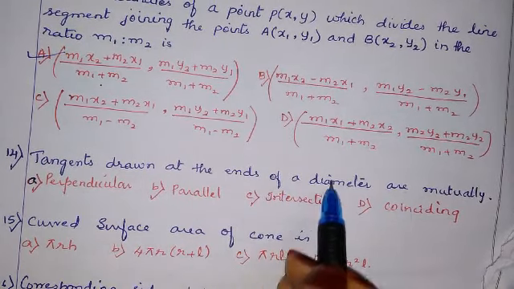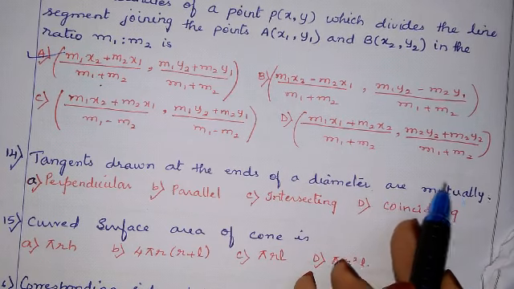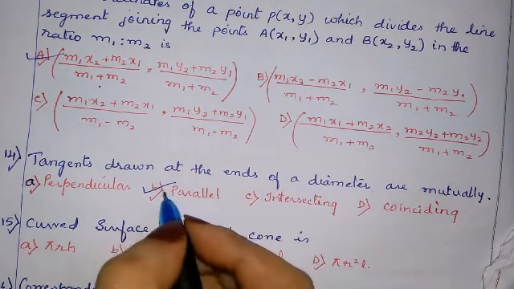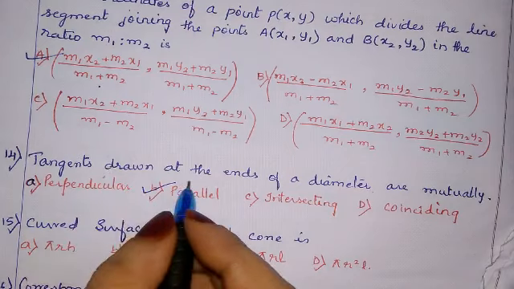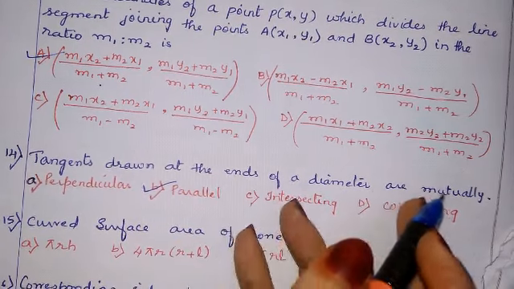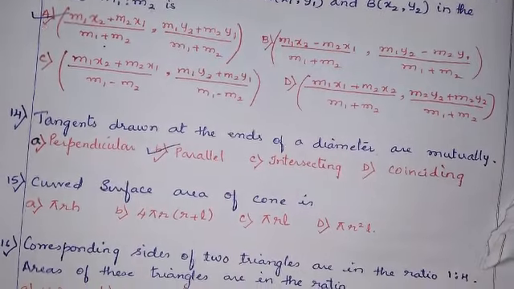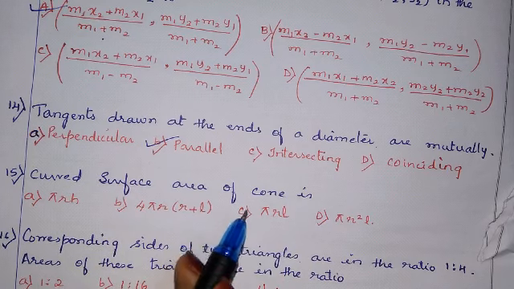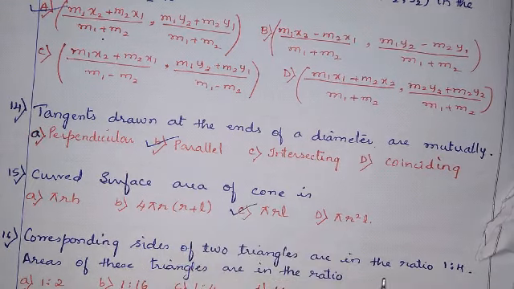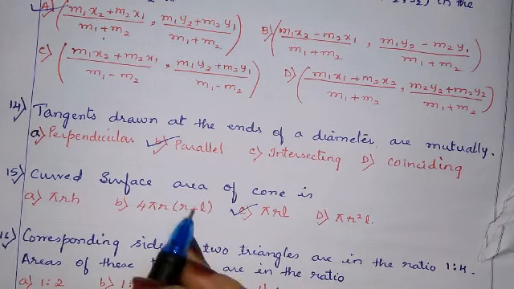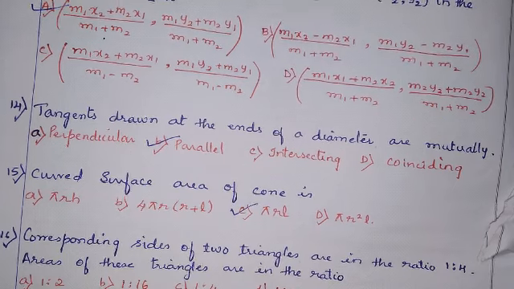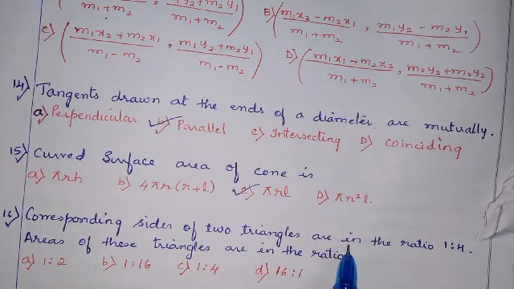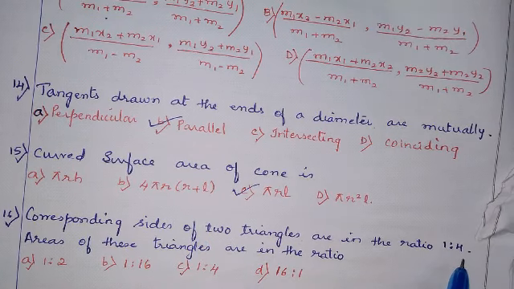Tangents drawn at the ends of the diameter are mutually parallel. You should remember this, okay? Tangents drawn at the ends of the diameter are always mutually parallel. Next one, question number 15. Curved surface area of cone, that is CSA of cone, is pi RL. You should remember this formula. Now the next question is, corresponding sides of two triangles are in the ratio 1:4.